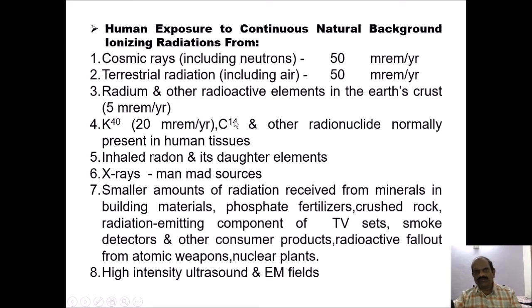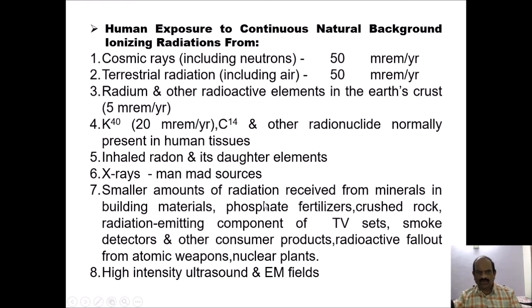There are also carbon-14 and other radionuclides normally present in human tissues. Inhaled radon and its daughter elements, X-rays and man-made sources also cause human exposure to the radiation emitted by these elements.